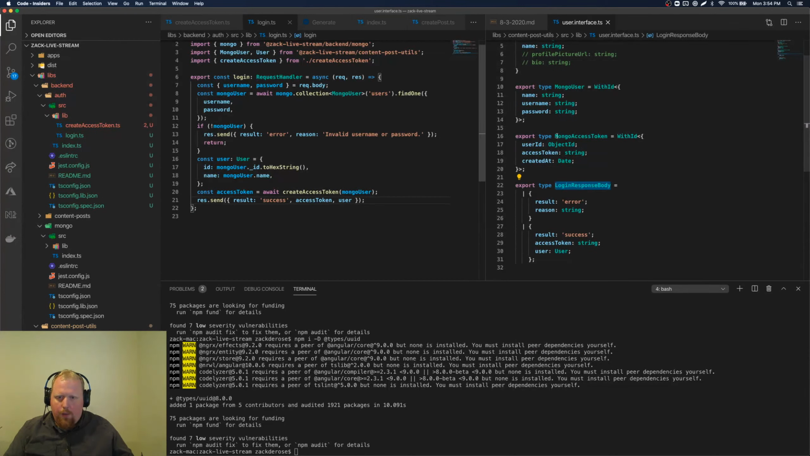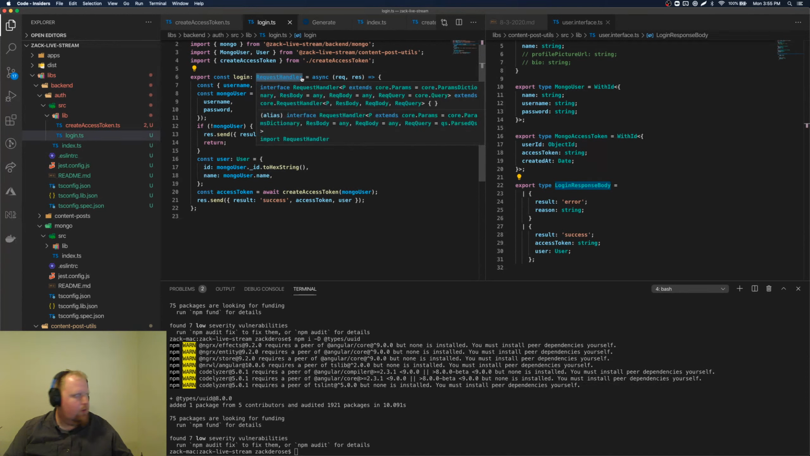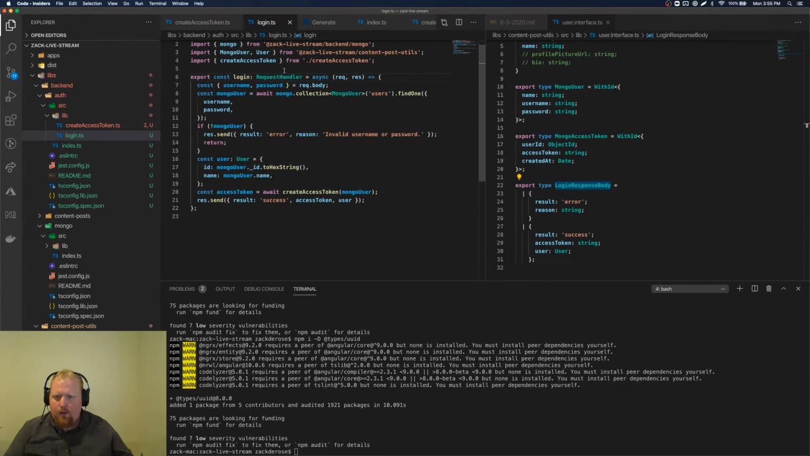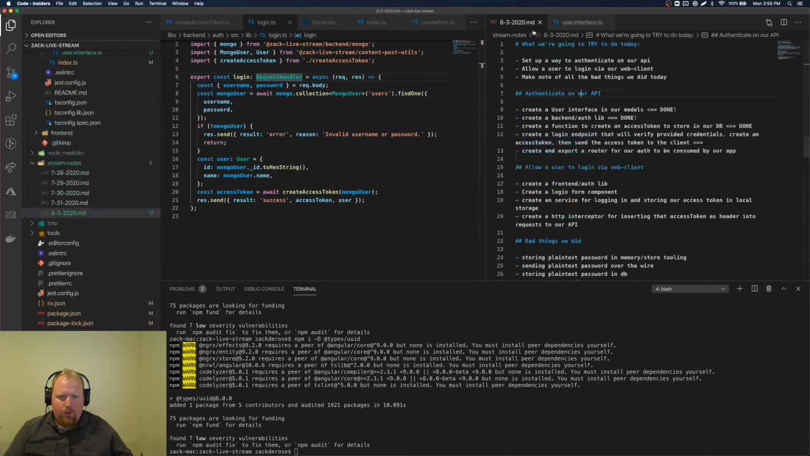So, probably should adjust this generic. So let's see if we can do that. How are we doing on time? I'm going to leave this for another day. I think we want to adjust this request handler with some generics to make sure that what it's returning is one of these. I'm not going to do that just now though, because I want to try to get through all the stuff we have set out.